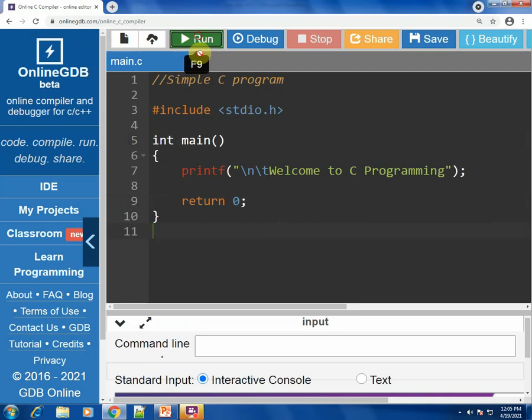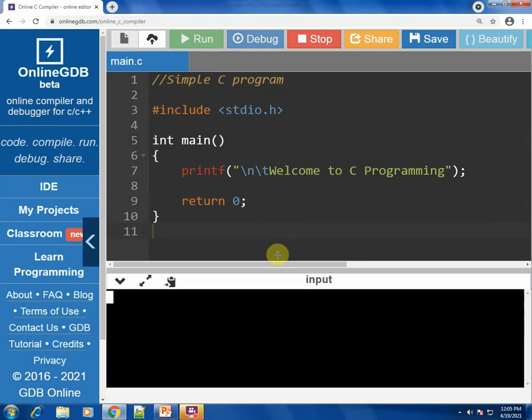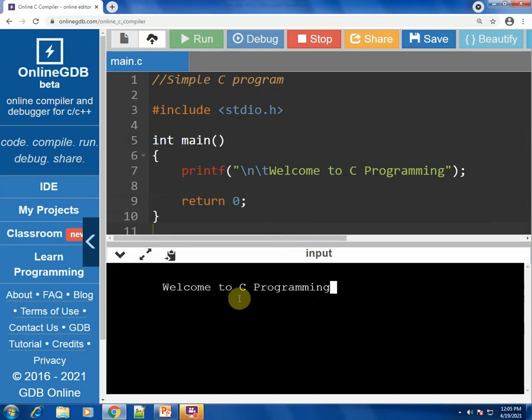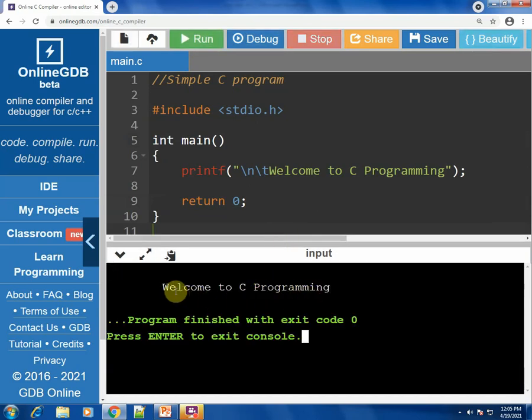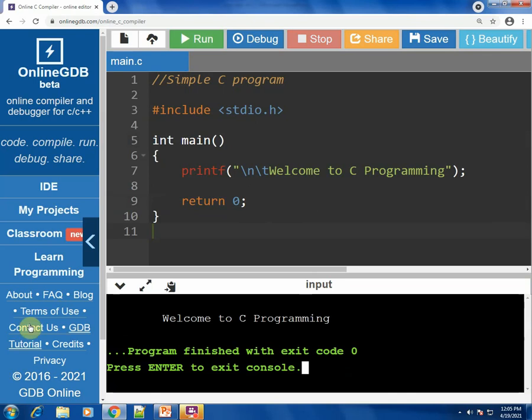So if we execute this program, then this is the output we get onto the console. You can see welcome to C programming. So this is one basic program in C.